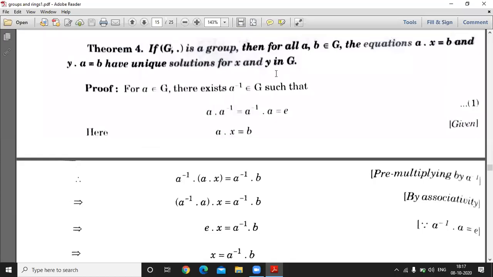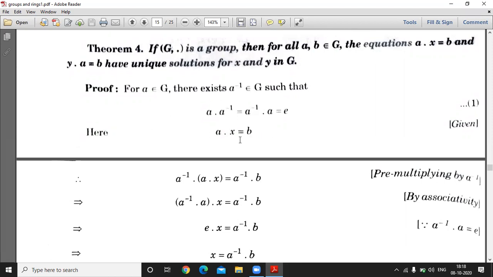Good morning, students. Now we start with Theorem 4. If G is a group with respect to binary operation dot, then for all a, b belongs to G, the equations a dot x is equal to b and y dot a is equal to b have a unique solution for x and y in G. For a belongs to G, there exists a inverse belongs to G because G is a group, such that a inverse a is equal to a a inverse is equal to identity.